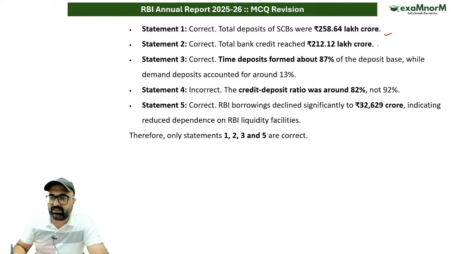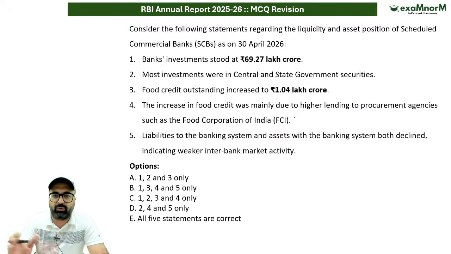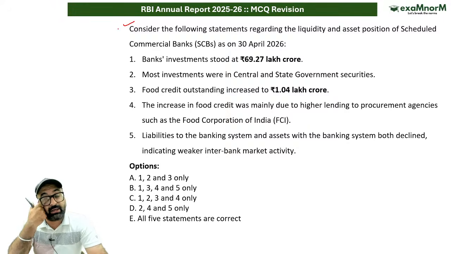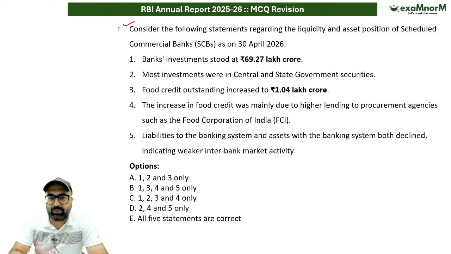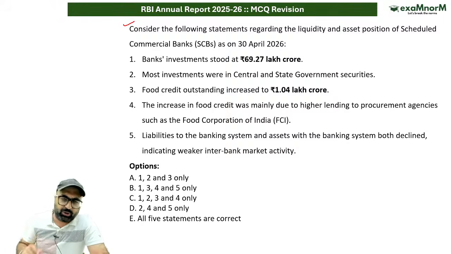So yaad rakhiyega, these are correct, but if I talk about credit to deposit ratio, it is 82%, it is not 92%. Moving on to the next point. The next question is again on the same report, that is payment. That is the data which has been presented by RBI with respect to the status of scheduled commercial banks. Now you can answer this question for sure.